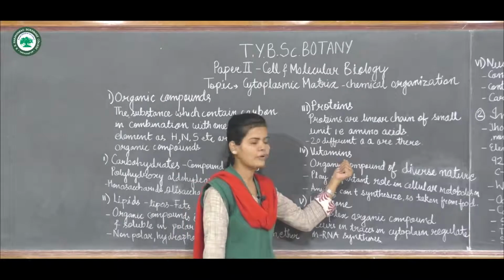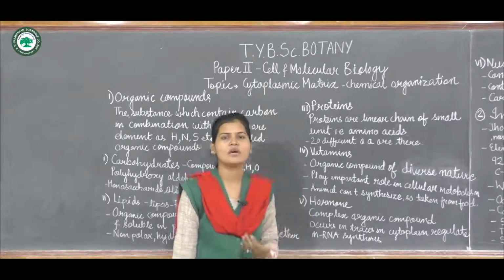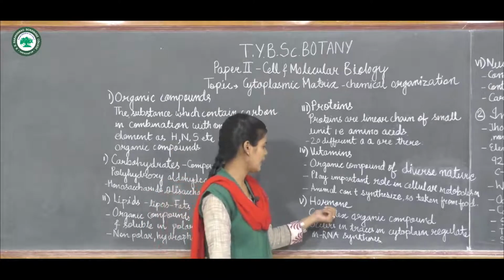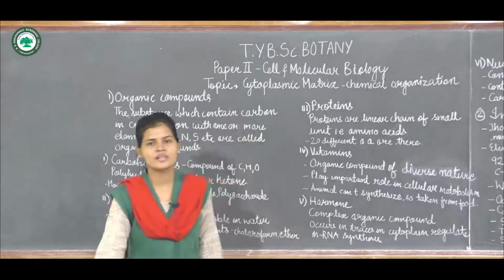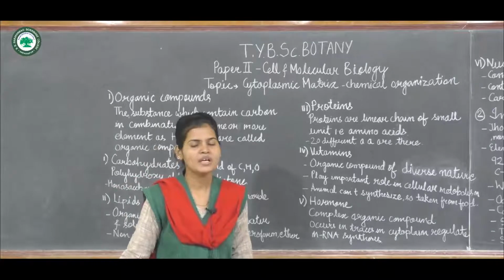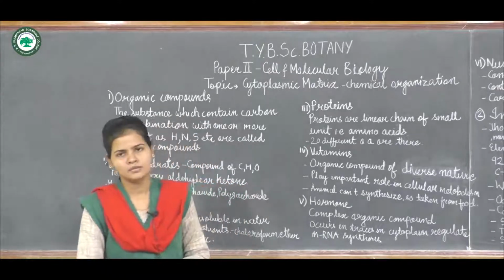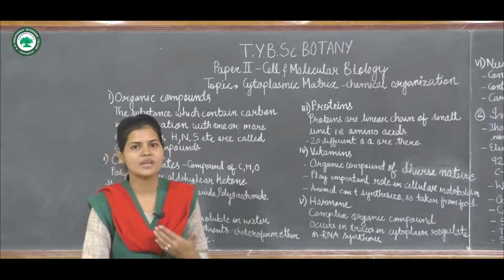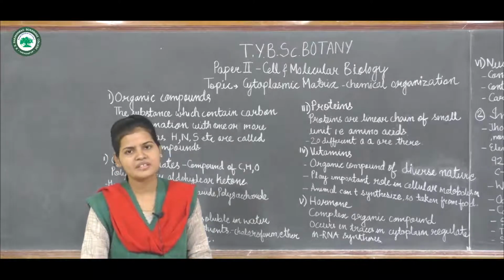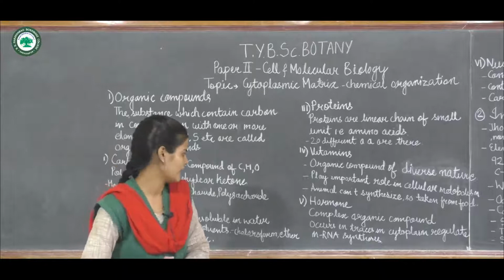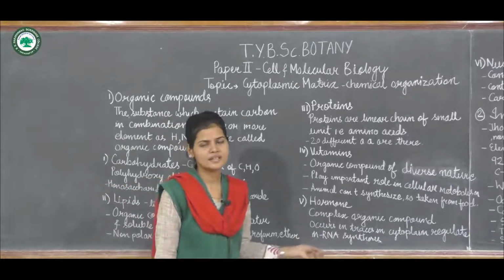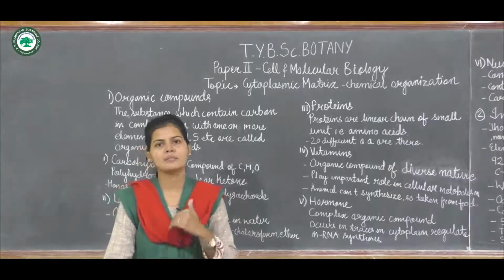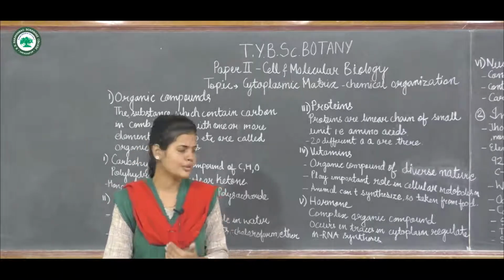So they are also an important part of a cell, or we can say an organism. Now next is hormone. These are complex organic compounds. Hormones we can also compare to enzymes, because they are important in various chemical reactions. They occur in traces in the cytoplasm, meaning they are present in very small amounts, but they are important for a particular reaction to be carried out.